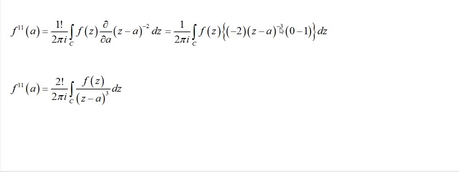Why? Because here a negative power is there. That negative power goes to the denominator as a positive power. So the value of f double dash of a is 2 factorial by 2 pi i, integration over C, f(z) by (z minus a) whole cubed dz.